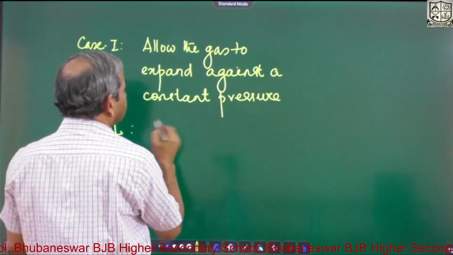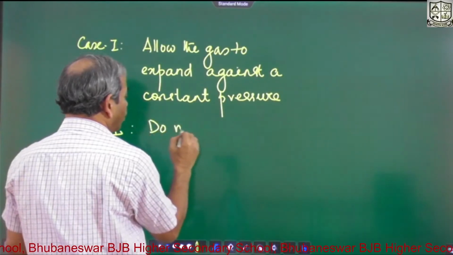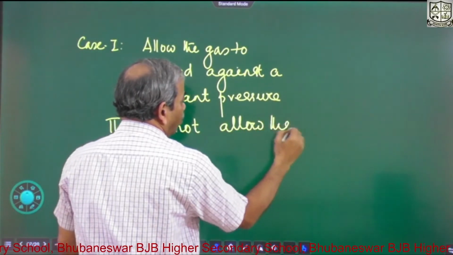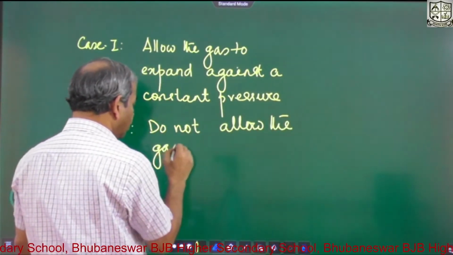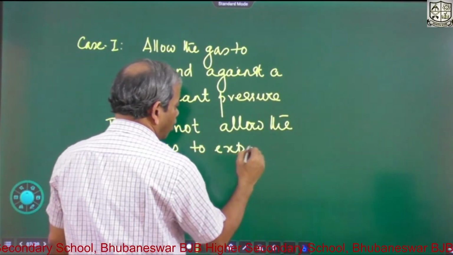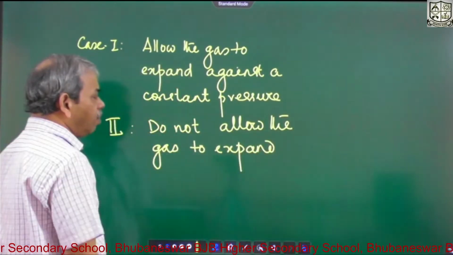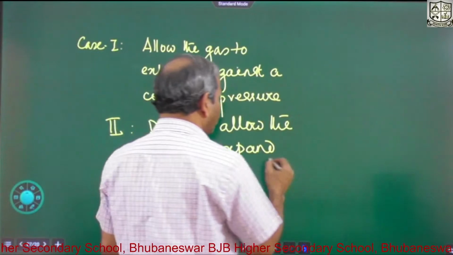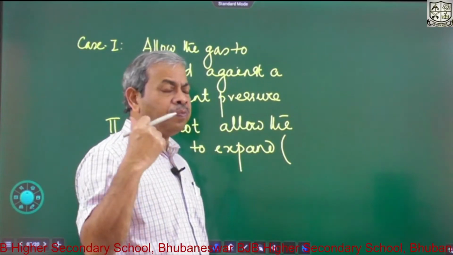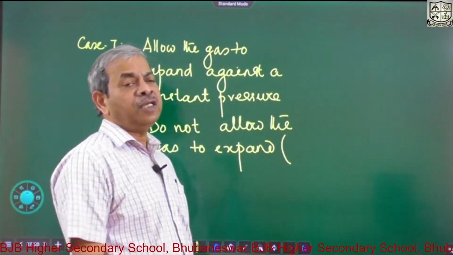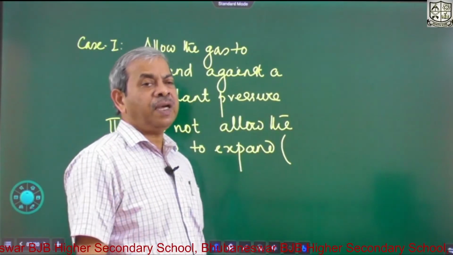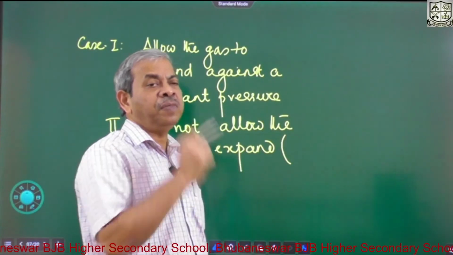Do not allow the gas to expand. There are two methods: either the system has no piston or no facility of expansion, or if there is a facility of expansion, stop the expansion by applying more pressure on the piston.